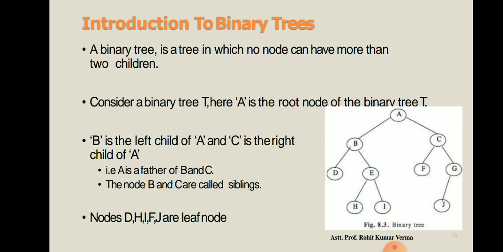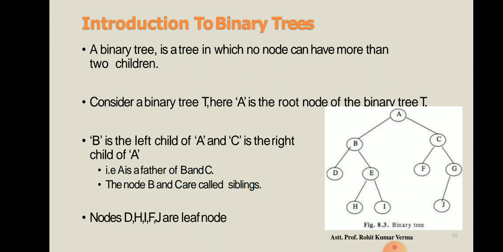Okay, now we are covering the introduction to binary tree. So basically, what is a binary tree? Dear students, a binary tree is a tree in which no node can have more than 2 children. In this image you can see we have a binary tree.